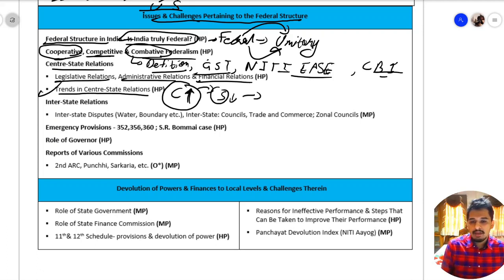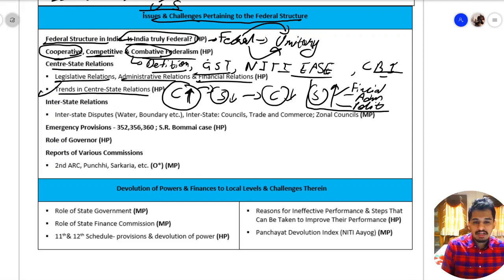But with time, what has emerged is that the center's power has decreased, but the state's powers have increased, not only in the financial sphere but also in the administrative and political sphere. The powers of the state have increased. So this has been one of the trends in center-state relation.